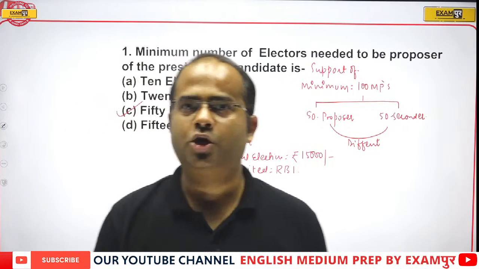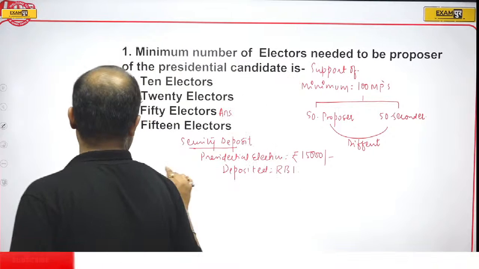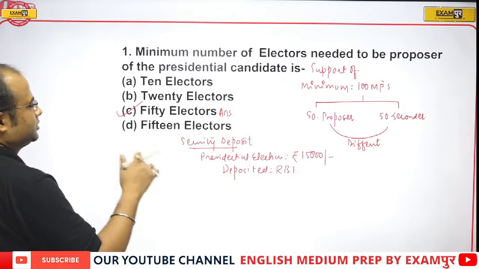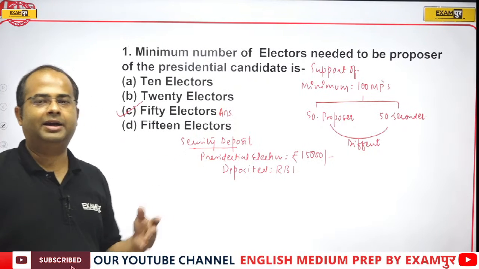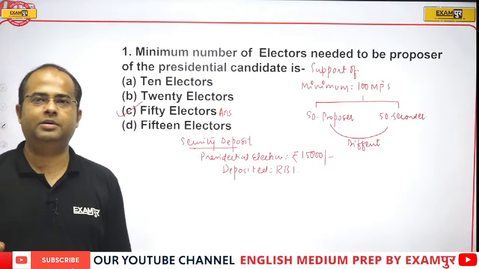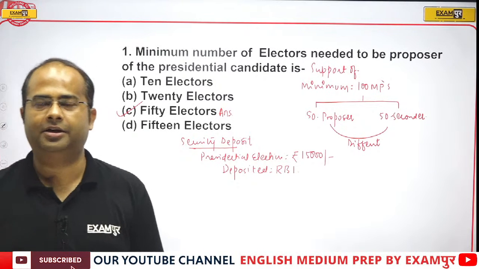Now my question to you is: what is the minimum number of votes a candidate needs so that their security deposit does not get confiscated?